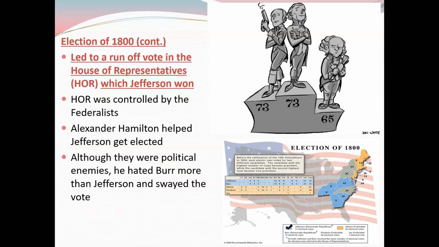Each of them had 73 electoral votes, and Jefferson is going to end up winning in the House. One of the big reasons he is able to win is because the House was controlled by the Federalists, and they were led by Alexander Hamilton. If you remember, Hamilton was the Secretary of the Treasury when Jefferson was Secretary of State. They didn't particularly agree with each other in every category, but Hamilton liked Jefferson quite a bit more. He hated Burr much more than Jefferson and swayed the vote towards Jefferson.